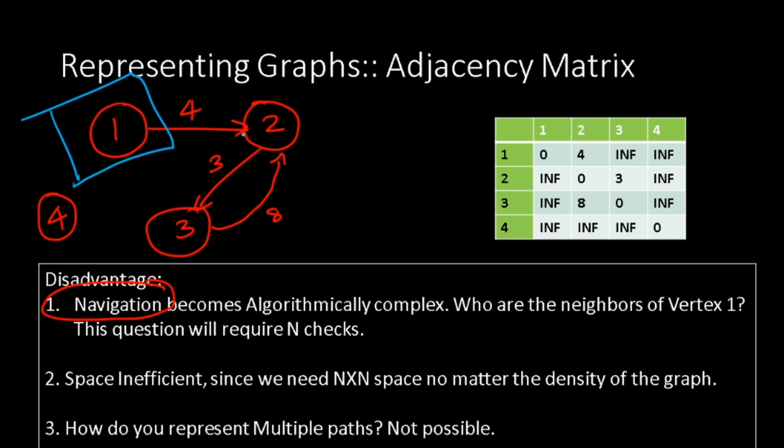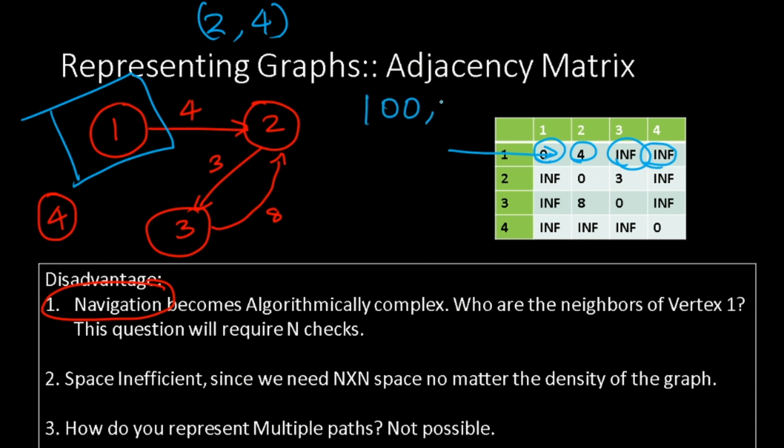From the picture, it is very clear it has only one neighbor. Its neighbor is 2. Let us see how we can derive that information from the adjacency matrix. So we'll go to the first row. First row, first column, irrelevant. First row, second column. Yes, there is a connection, and the weight is 4. First row, third column, there is no connection. First row, fourth column, there is no connection.